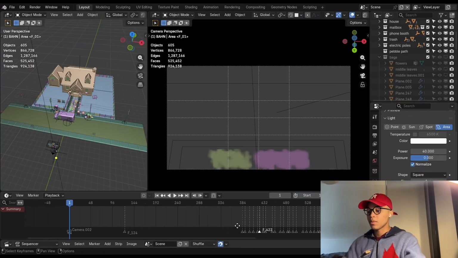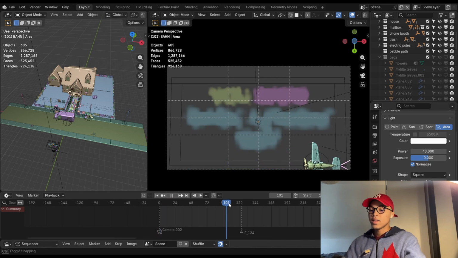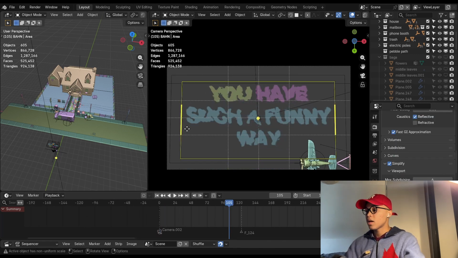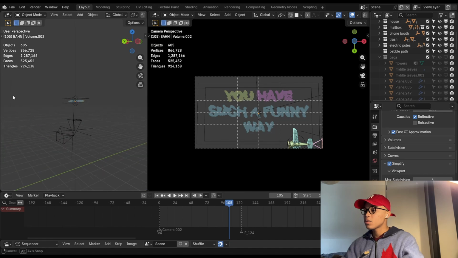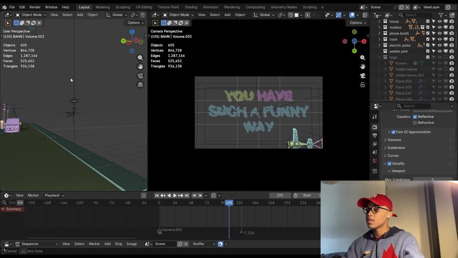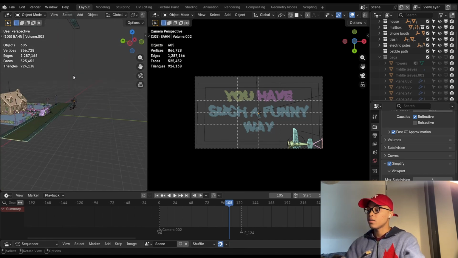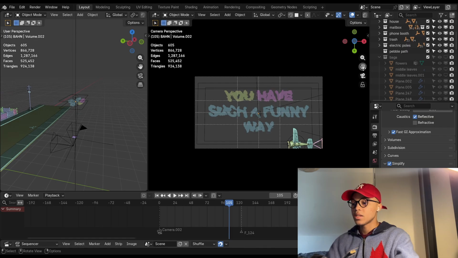But anyways, we start with the title, right? And these are basically just clouds. These are just clouds. And the way I made this, these clouds are right here close to the camera, but the plane is actually over there, all the way on top, because this has to be big and has to be seen by people, right?